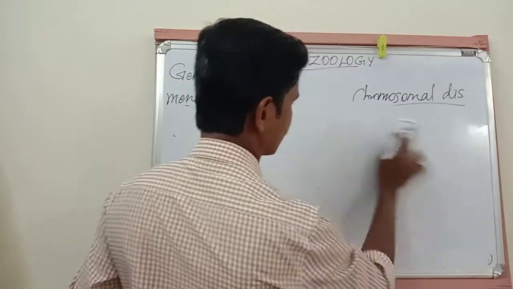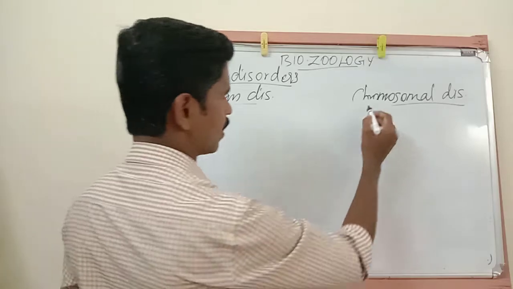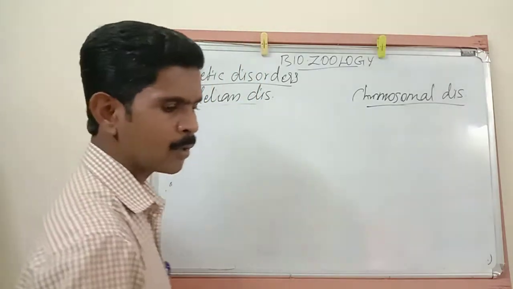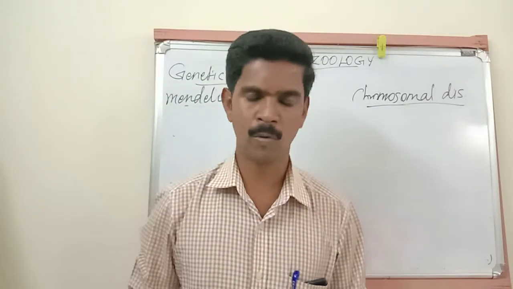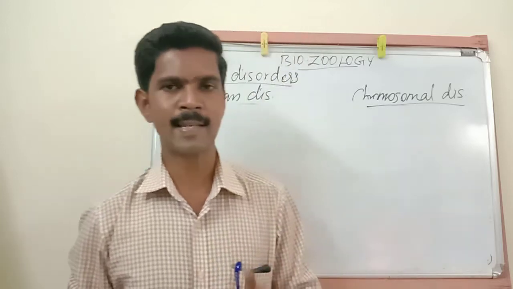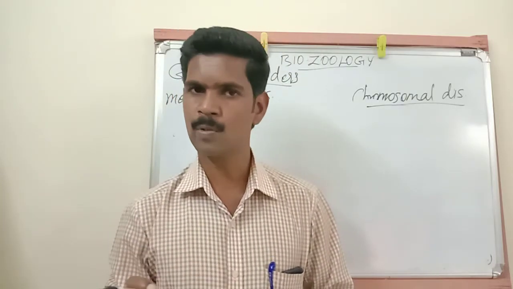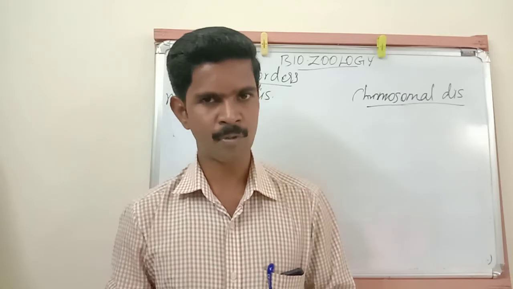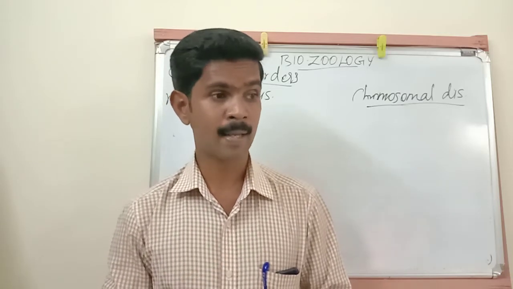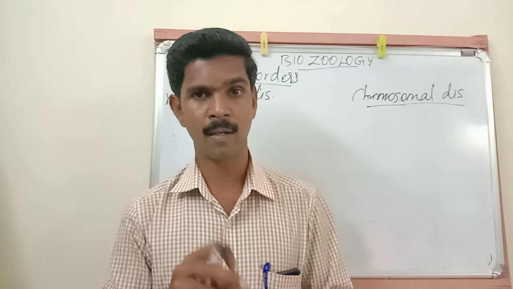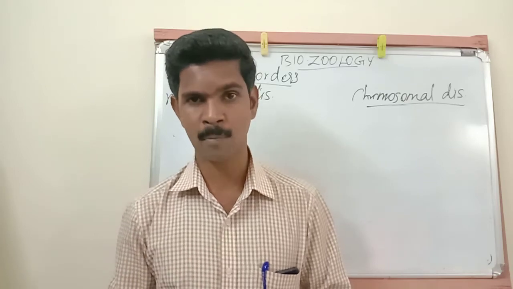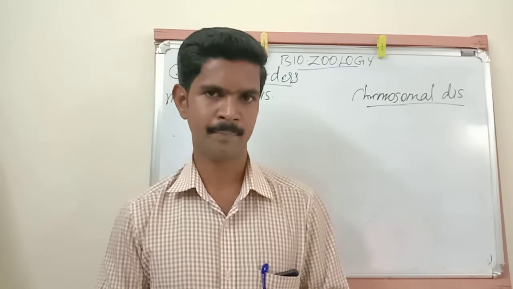Then the next disorder is chromosomal disorder. See, chromosomal disorder meaning, already you all know that totally 46 chromosomes are there, and all these 46 chromosomes are arranged in 23 pairs. First 44 chromosomes are called autosomes. They are determining our body character, and the last 2 chromosomes are called sex chromosomes. They are determining our sex.